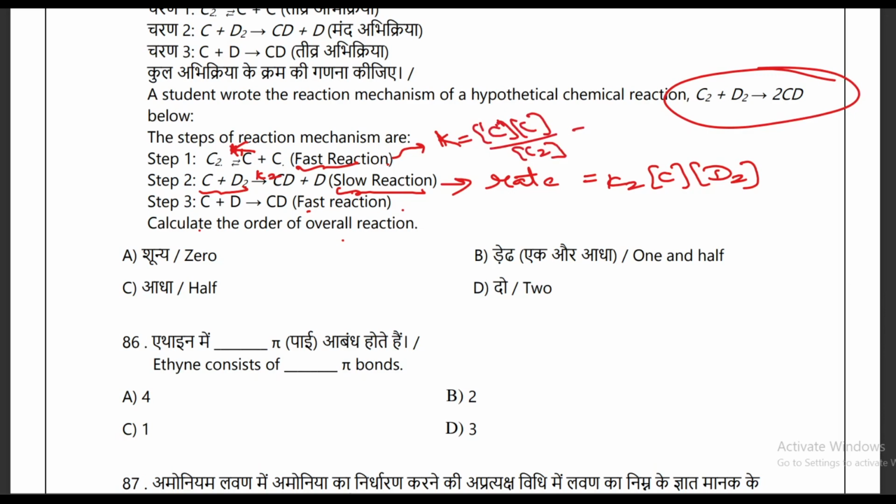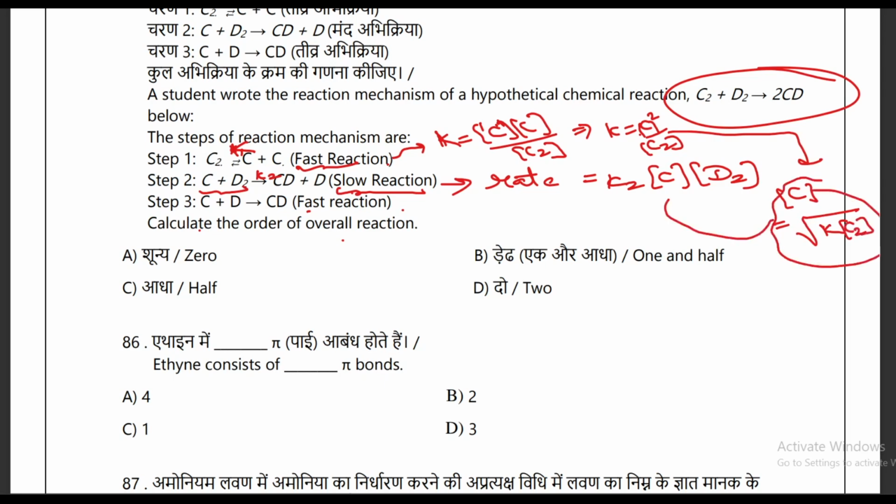Okay, so in this case you will get K is equal to C square over C2, right? And in this you can find the value of concentration of C, which will be under root of K C2. Okay, and this value you will fill here to find the rate. So when you fill this value, you will get K C2, D2.